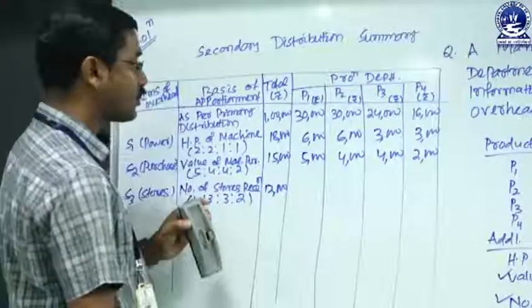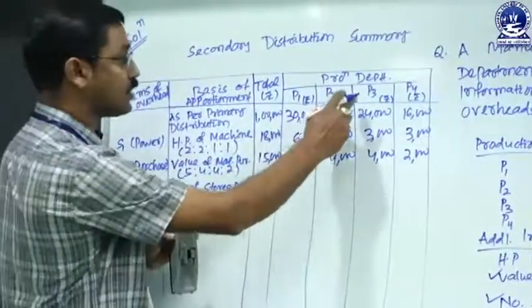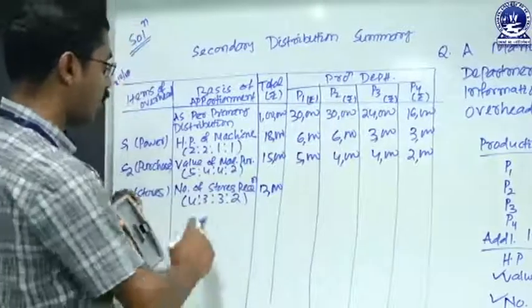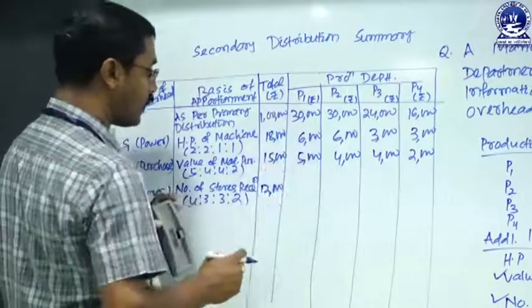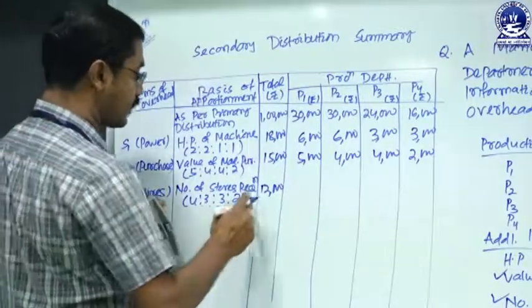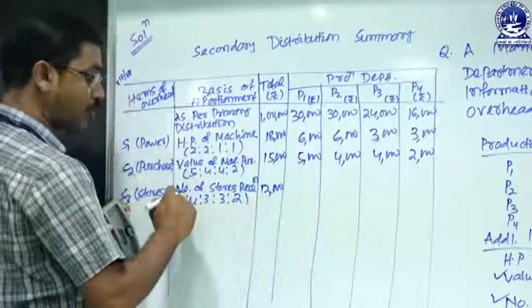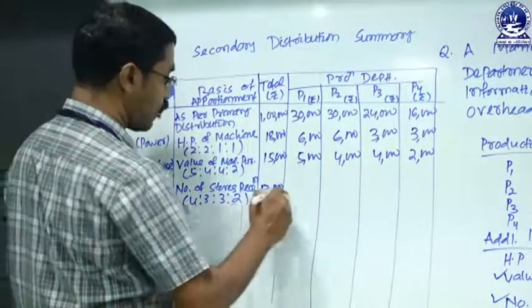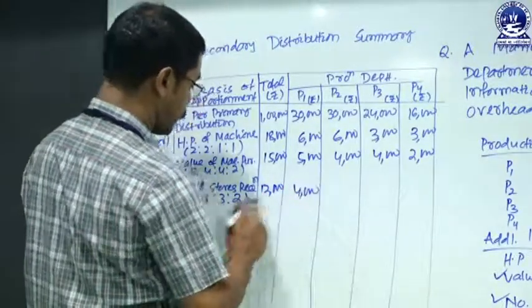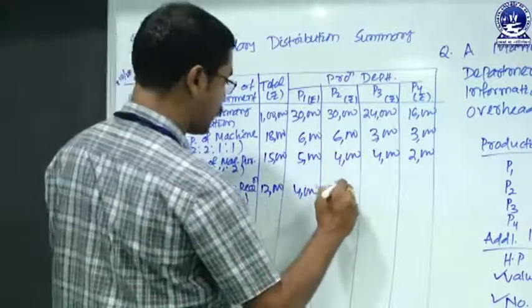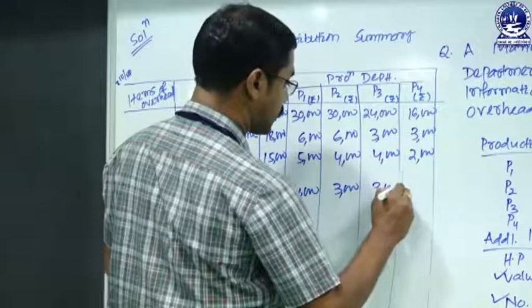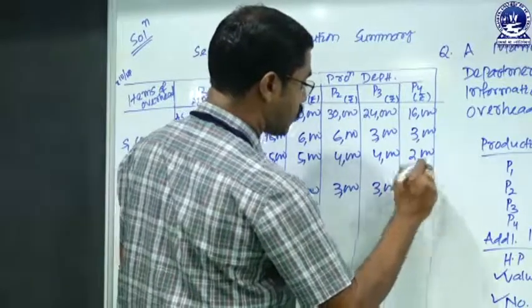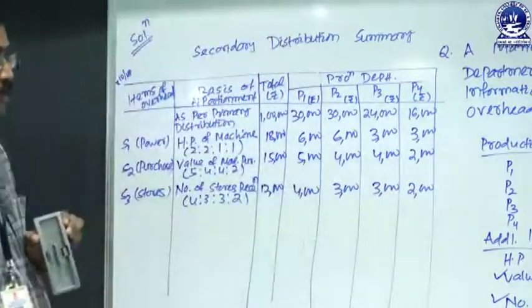So that 12,000 will be redistributed to these 4 production departments on ratio 4:3:3:2. So P1 production department will get 12,000 into 4 by 12, that means 4,000. Then again 3,000 for department P2. Then department P3 will get 3,000 and department P4 will get 2,000. So this is complete.